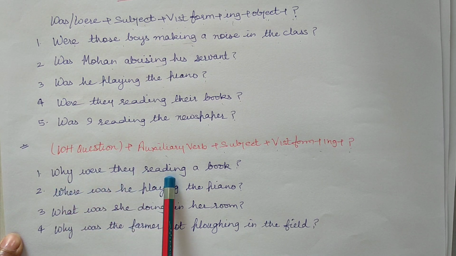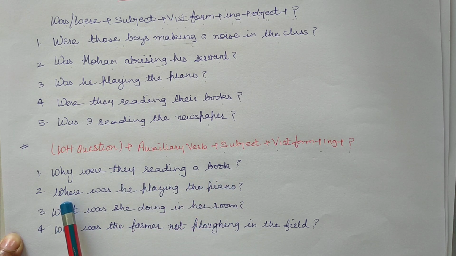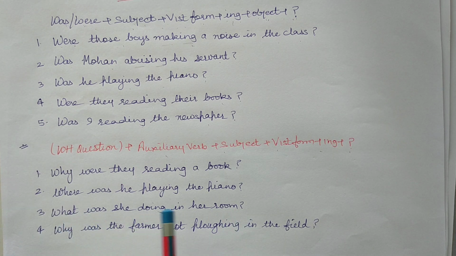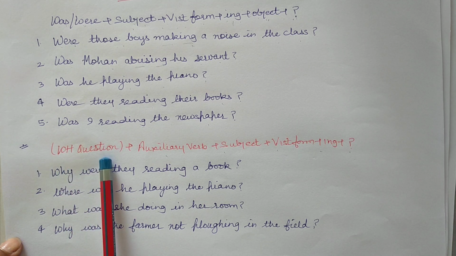Example: Why were they reading a book? Where was he playing the piano? What was she doing in her room? Why was the farmer not plowing in the field? So, these are the sentences related to WH questions.